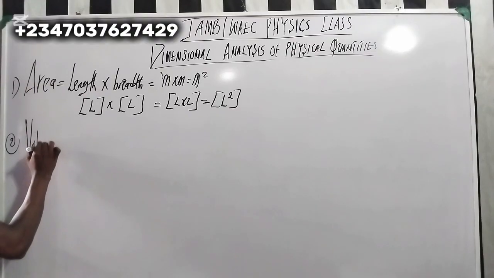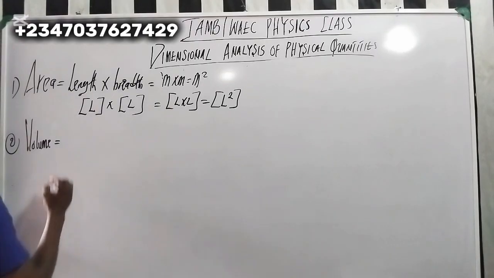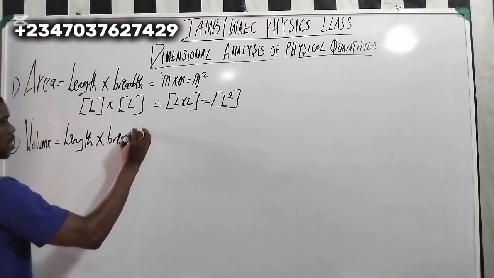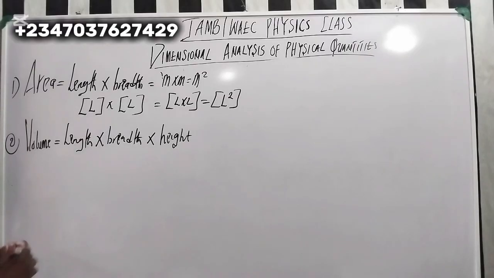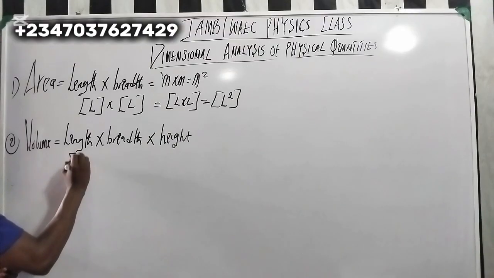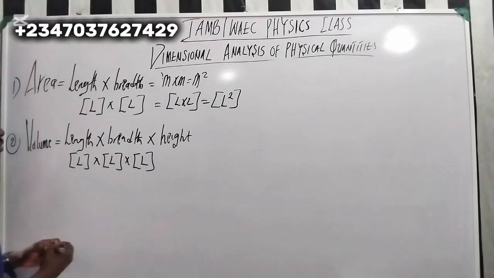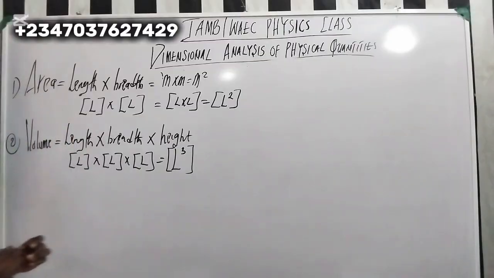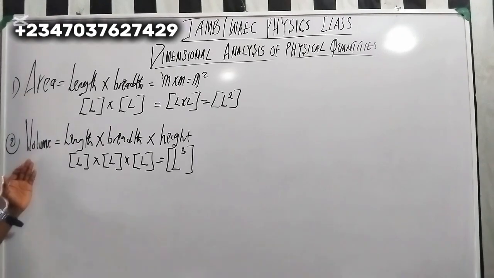Now the next one is going to be volume. Volume equals length times breadth times height. So here we have length times breadth times height. It's also length, so you can say length times length times length. So it's going to be L cubed. So the dimension for area is L squared, and the dimension for volume is L cubed.